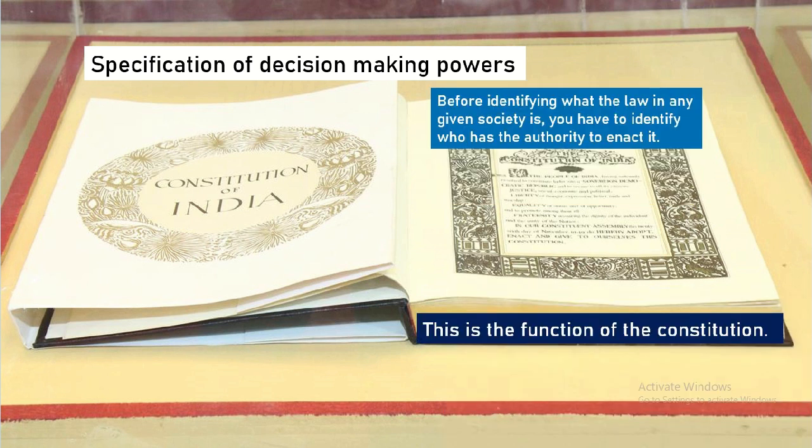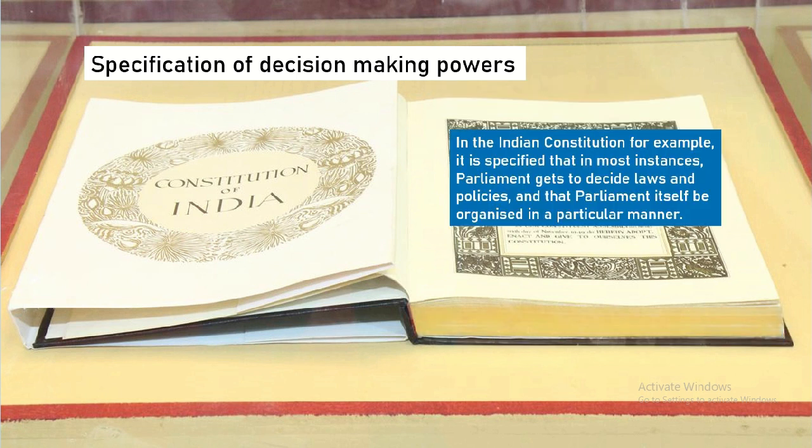Before identifying what the law in any given society is, you have to identify who has the authority to enact it. In the Indian Constitution, for example, it is specified that in most instances, Parliament gets to decide laws and policies, and that Parliament itself be organized in a particular manner.